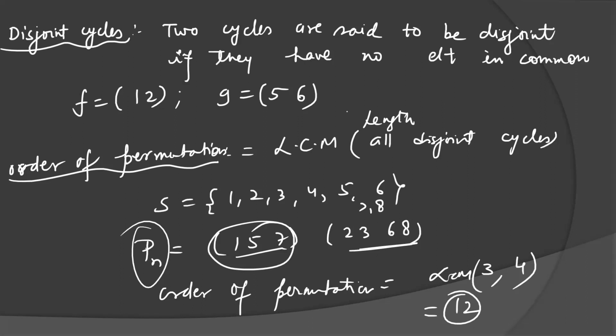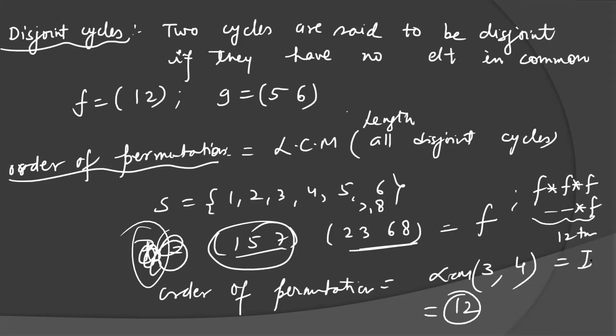What is the meaning of order? Suppose this permutation is F. If you take the 12th power of this element, meaning if you multiply F 12 times, you will get the identity permutation, because of the definition: the order of any element is the n such that F to the power n equals identity. In the additive sense, it is nF equal to identity. So if you are interested in finding the order of any permutation, that is equal to the LCM of the disjoint cycles. So write it first as a product of disjoint cycles, then take the LCM.